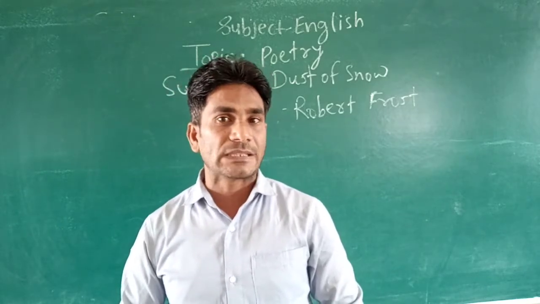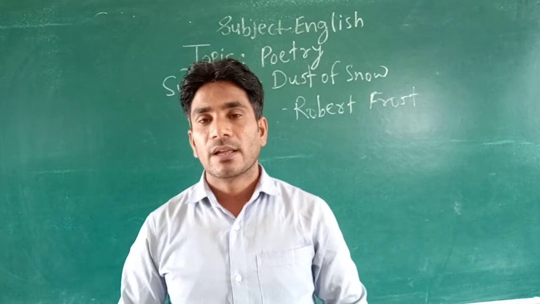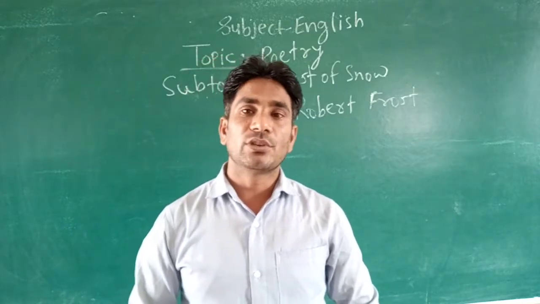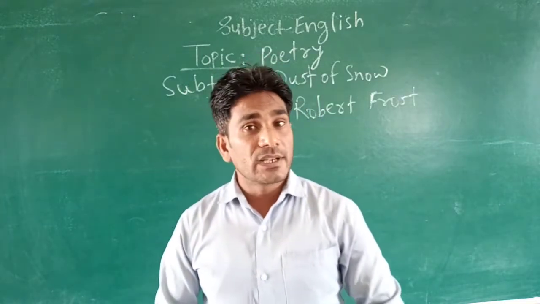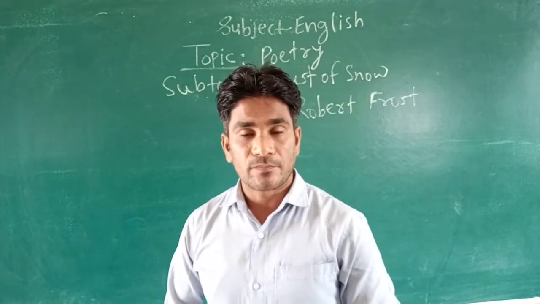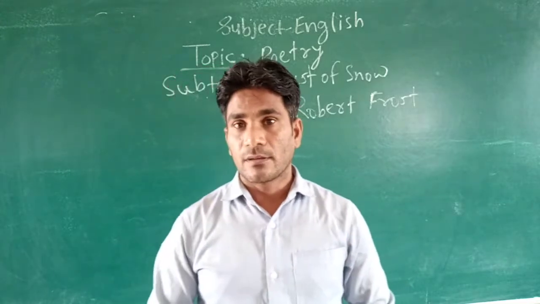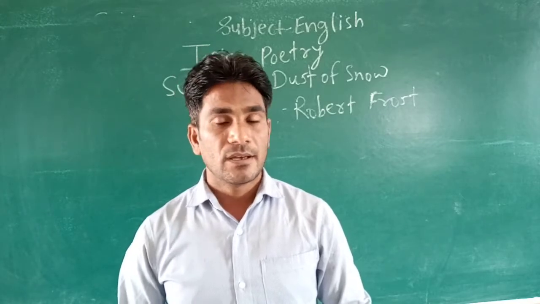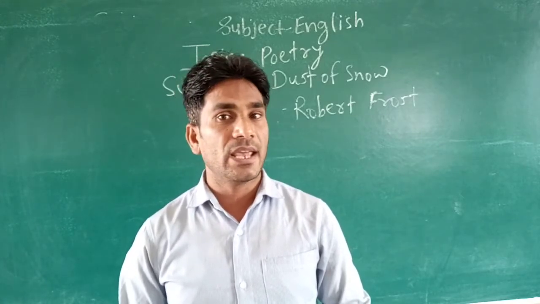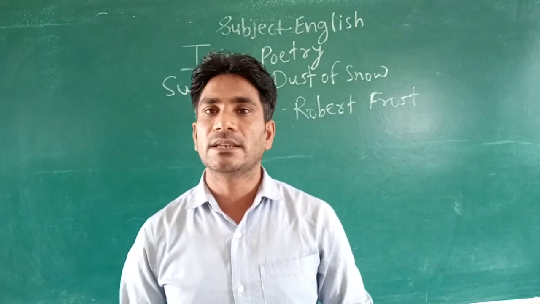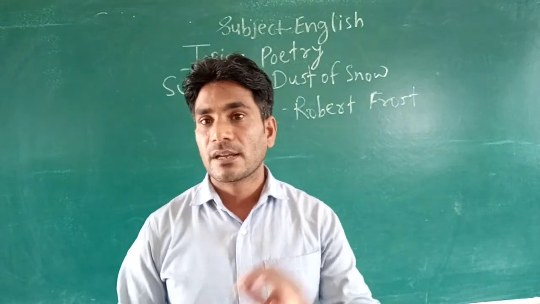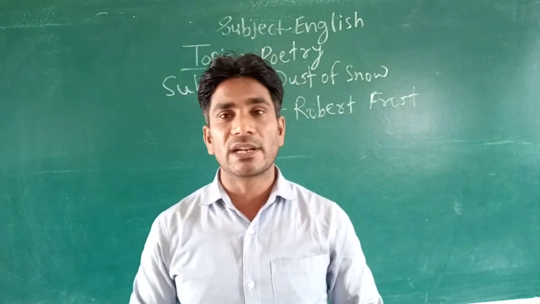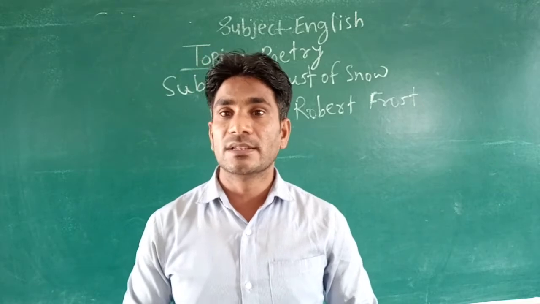After that we are going to see another part of this poem, that is the use of poetic devices. The poetic devices that are used by the poet in this poem are, first of all, the one we have already seen, that is rhyme scheme. Yes, A B A B C D C D. We have already done this part in our previous class. Today we are going to see some more poetic devices that are used in this poem.